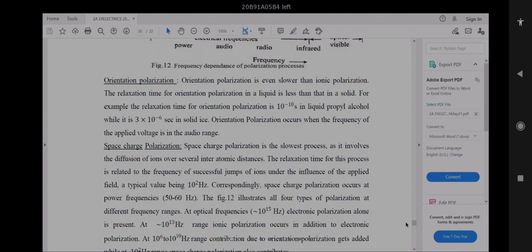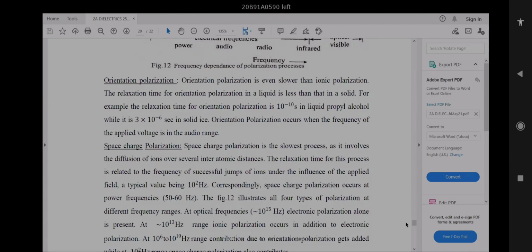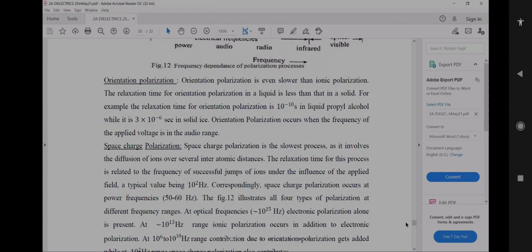The relaxation time for orientation polarization in a liquid is less than that in a solid. For example, the relaxation time is 10 to the power of minus 10 seconds in liquid propyl alcohol, while it is 3 into 10 to the power of minus 6 seconds in solid ice. Orientation polarization occurs when the frequency of the applied voltage is in the audio range.